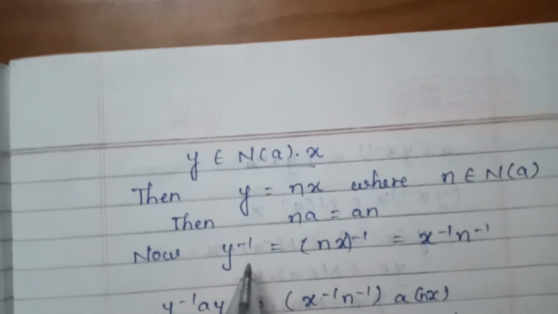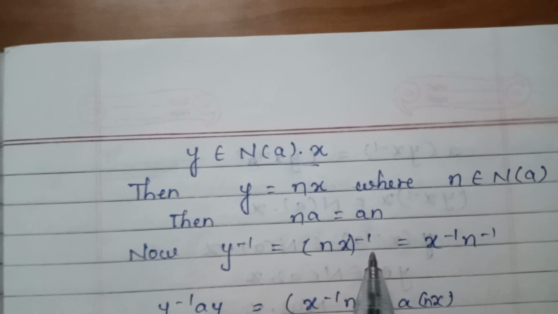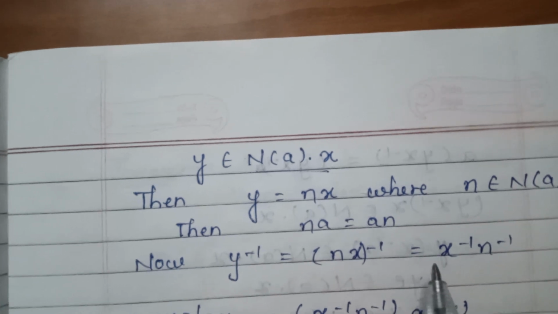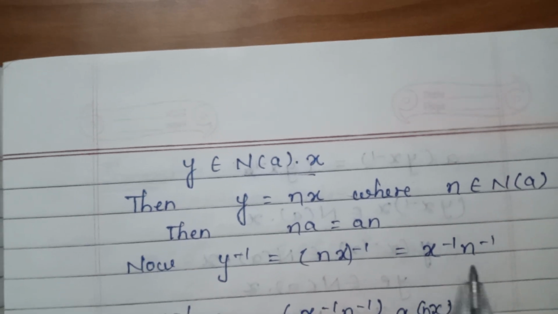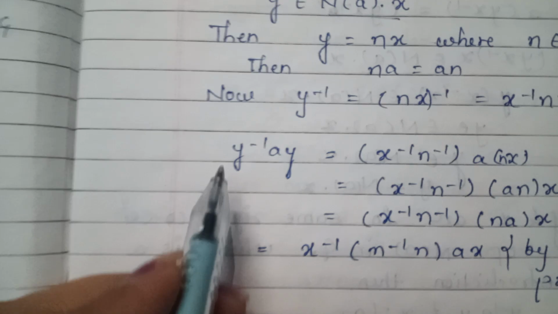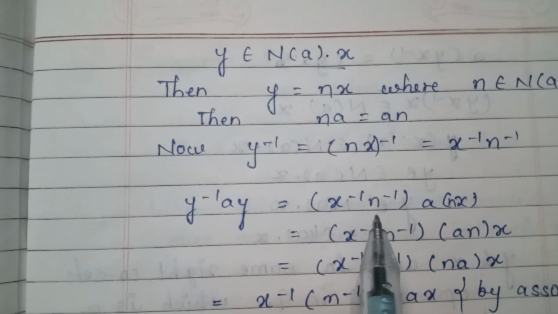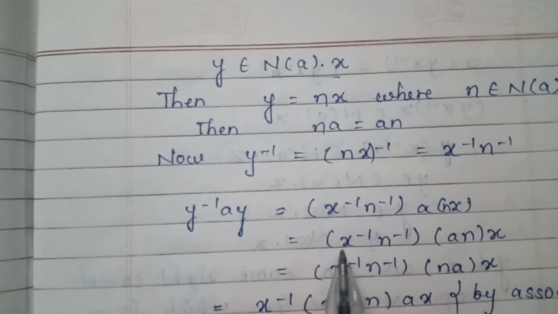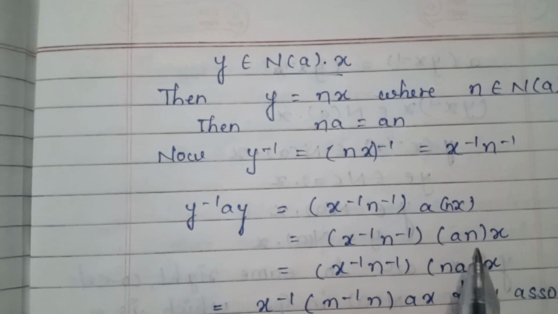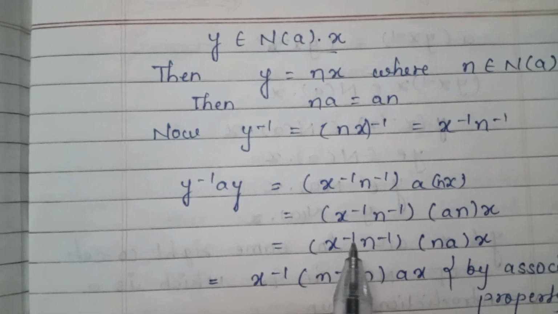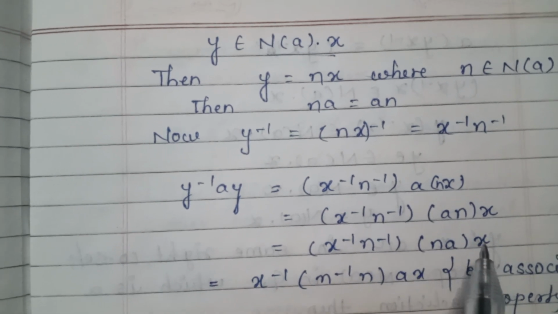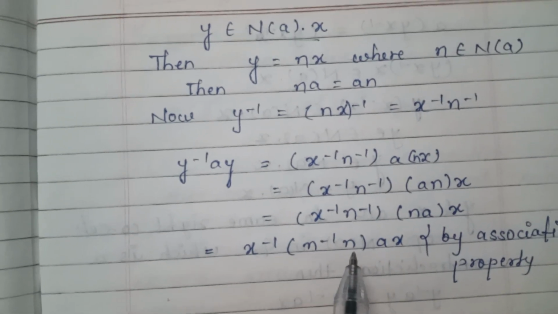Now y inverse is equal to x inverse n inverse. Then y inverse a y is equal to x inverse n inverse a n x, which is x inverse n inverse n a x by associative property.